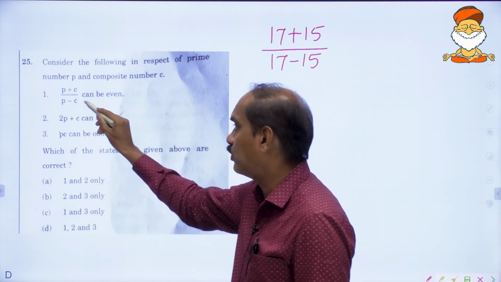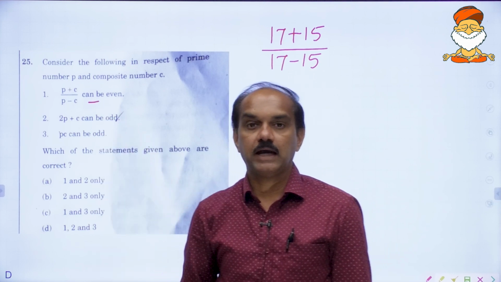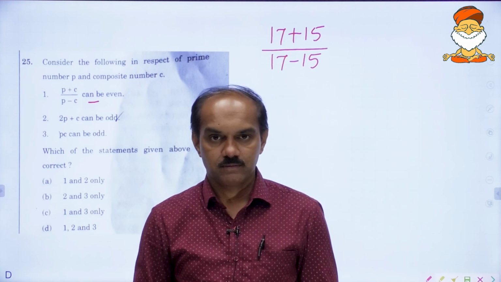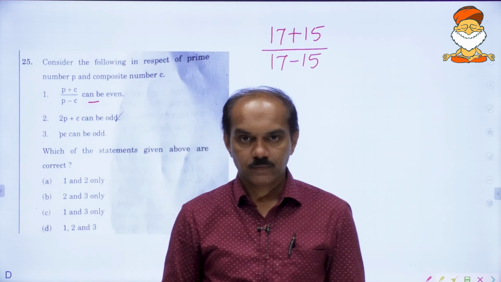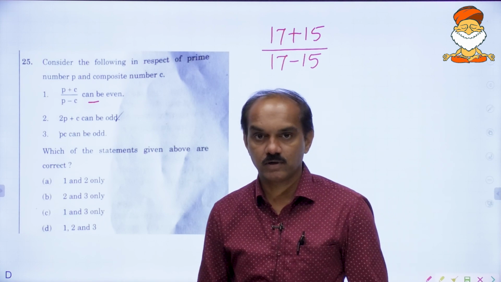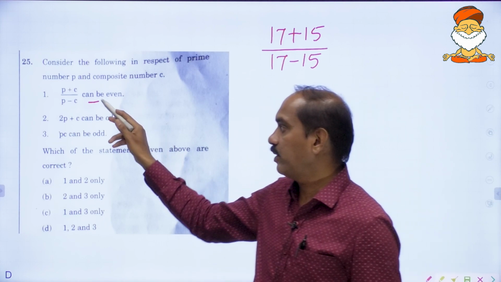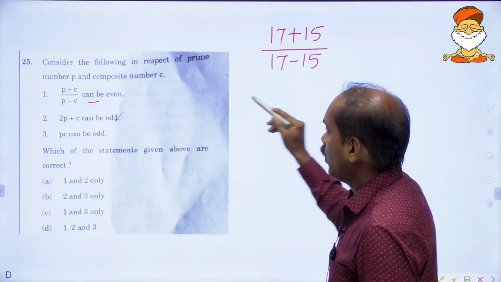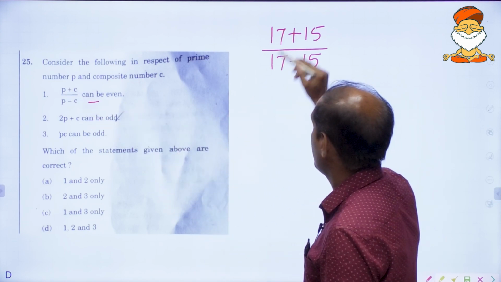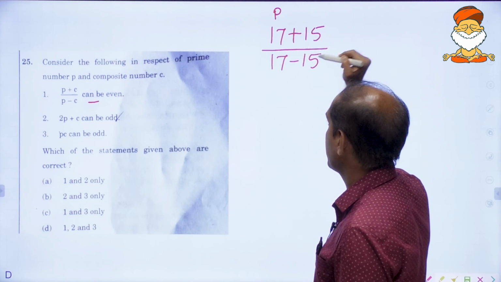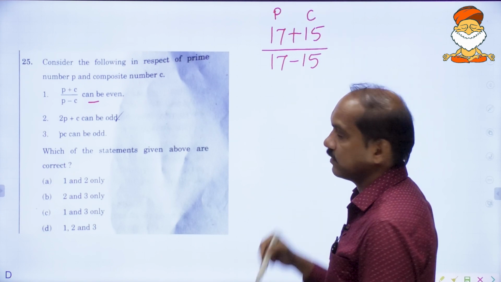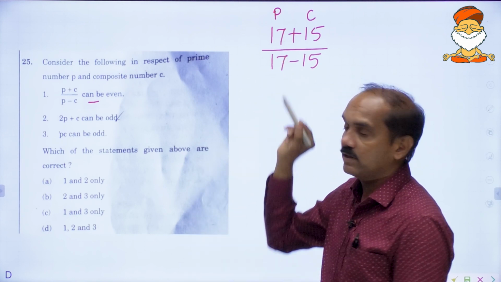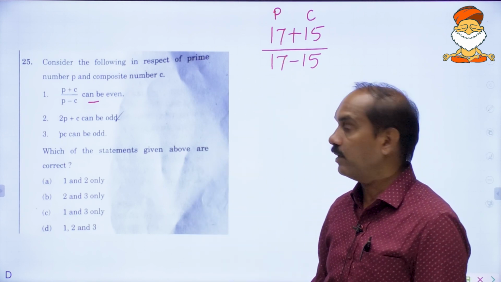See here, he has used the words "can be". Can be means you are free to take any numbers, not necessarily always. It can be an even number. Now P is prime, C is composite. Of course 17 is prime and 15 is a composite number, 5 3s are 15. 17 is an unbreakable number, a prime number.